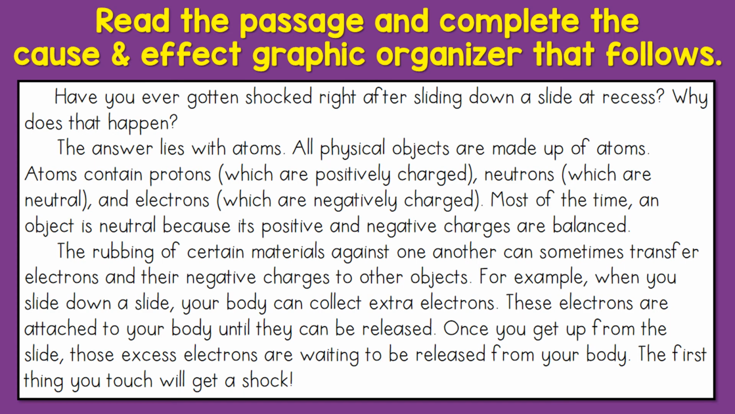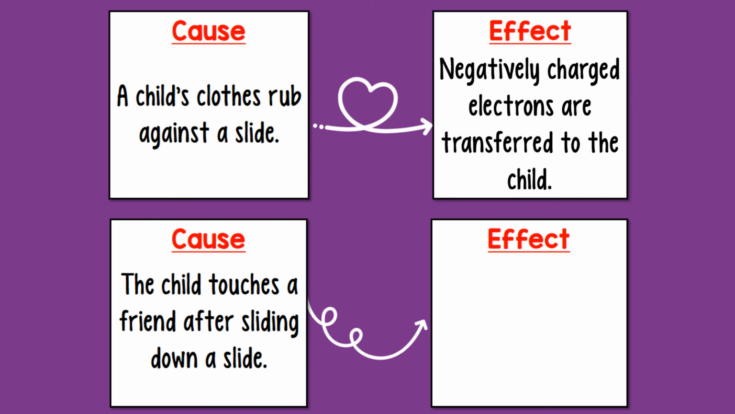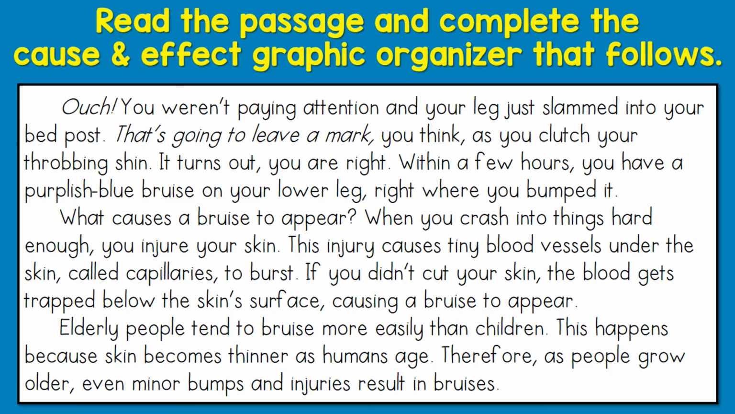Here's another passage. Go ahead, pause the video, and read the passage. See if you can fill in the graphic organizer to identify the causes and effects. A child's clothes rub against a slide, and because of that, negatively charged electrons are transferred to the child. A child touches a friend after sliding down a slide, and because of that, the friend gets shocked.